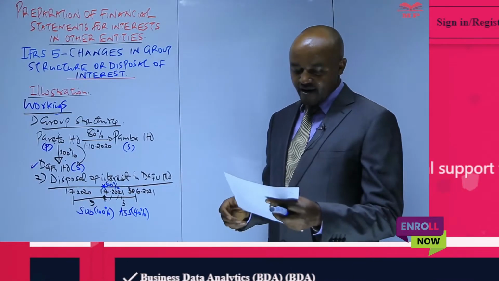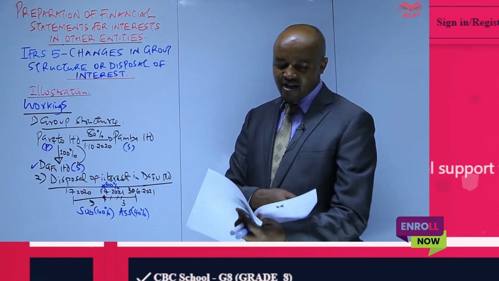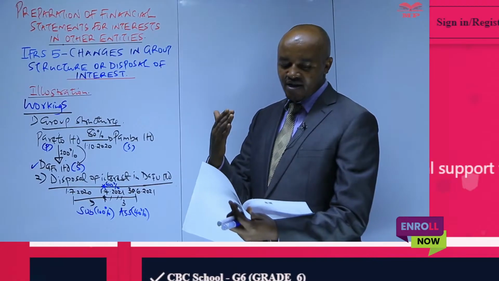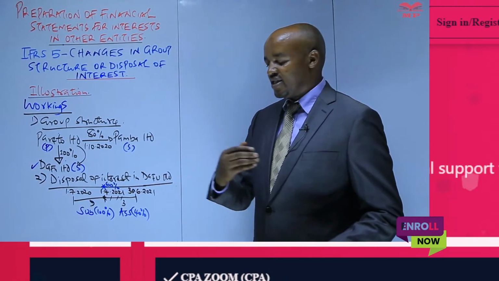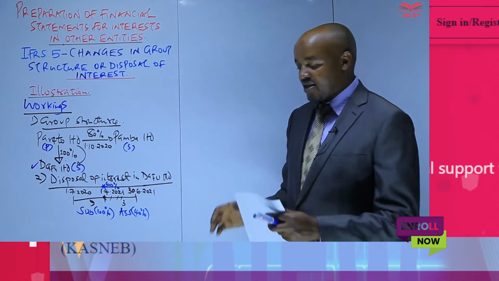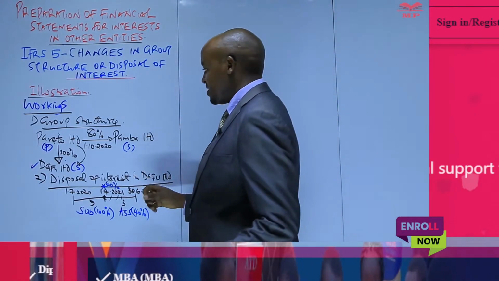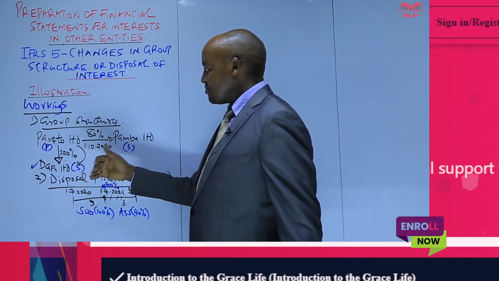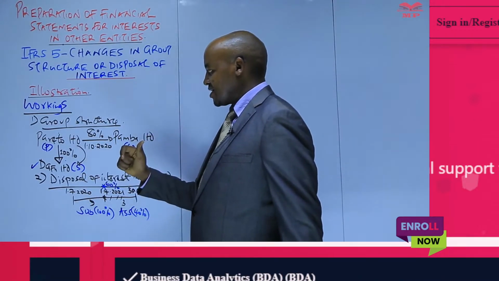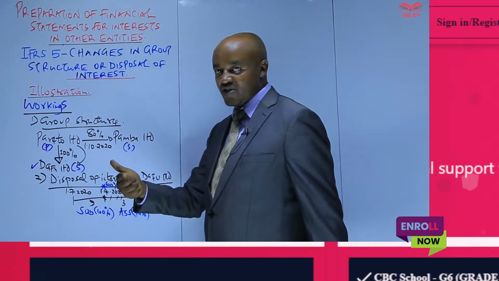But in our case, if you check on what the examiner was requiring here, specifically in part C, we are only required to prepare the consolidated statement of profit, the consolidated statement of financial position. So what that means is that in preparing that, we determine the status of Darfur at the end of the year.